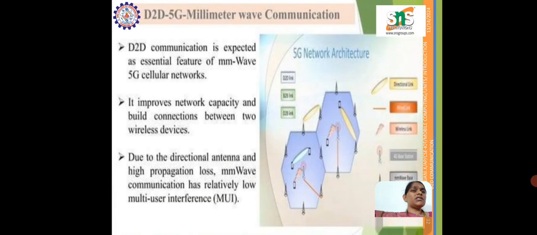Next is D2D 5G millimeter wave communication. Here D2D communication is expected to be an essential feature of millimeter wave 5G cellular networks, and it also improves the network capacity and builds a connection between two wireless devices. And here, due to the directional antenna and high propagation loss, millimeter wave communication has relatively low multi-user interference.